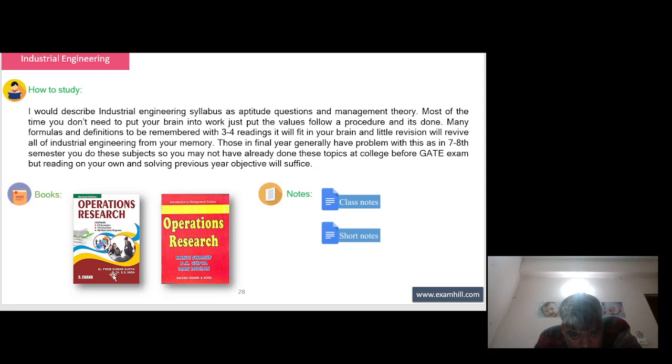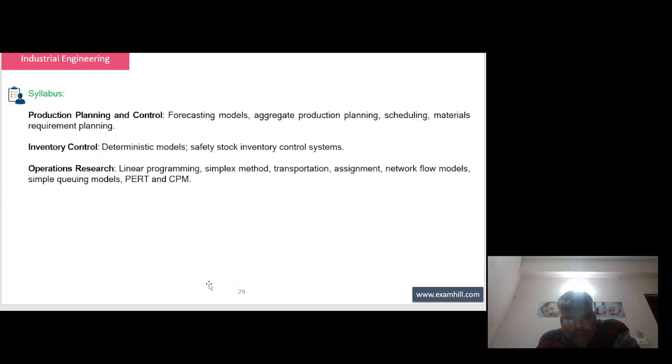The authors are Engineer Prem Kumar Gupta and Dr. D.S. Hira. This is Operation Research by Kanti Swarup, P.K. Gupta and Manmohan. This is the Sultan Chand and Sons publication.